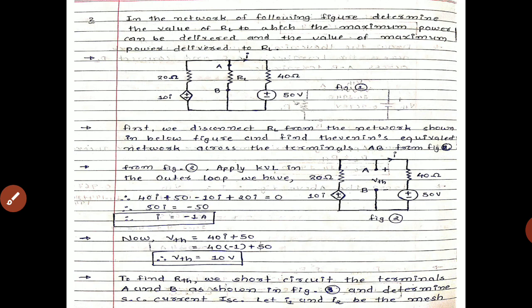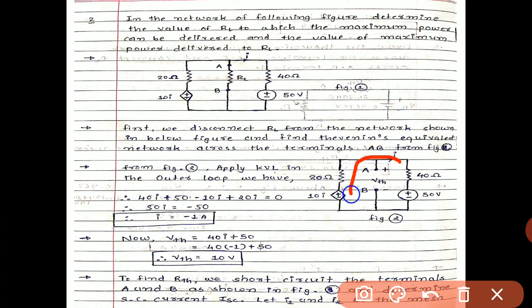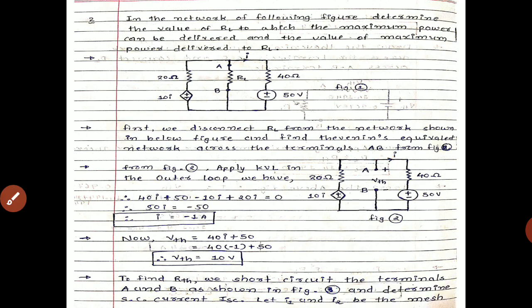So first we disconnect the load RL from the network shown in the figure and find the Thevenin's equivalent network across the terminals AB. So between AB we have to find VTH as in the previous case, but this is a different configuration because one dependent source is given. So we have to find the open circuit voltage and short circuit current to calculate the value of ZTH, or we can say ZL, or RL. First we disconnect the RL and the circuit becomes like this. So from figure number 2, apply Kirchhoff voltage law in the outer loop. So this is the outer loop.